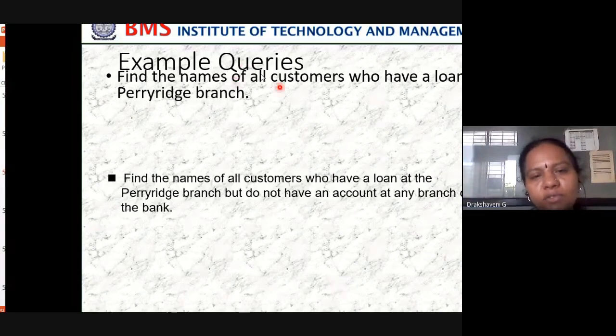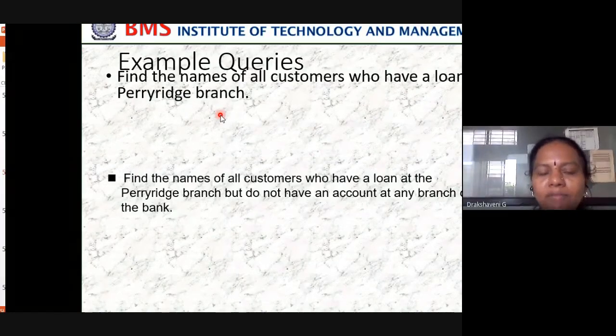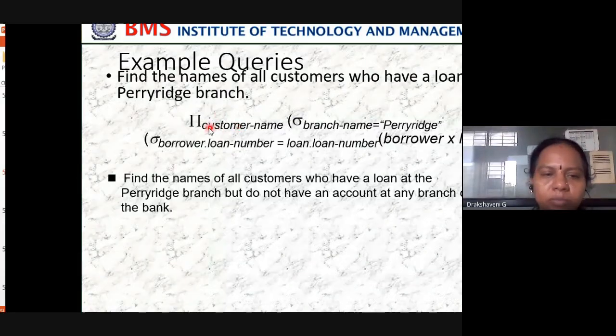Similarly, find the names of all customers who have a loan at the Perryridge branch. So what do I have to use? I have to write select where branch name equals Perryridge, from which table? From the loan table. So that's what you can see here.